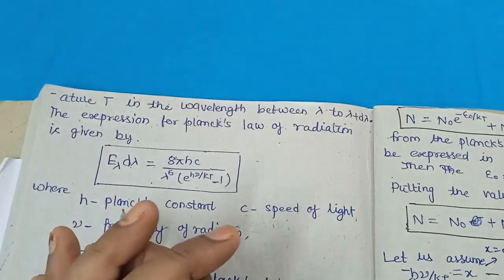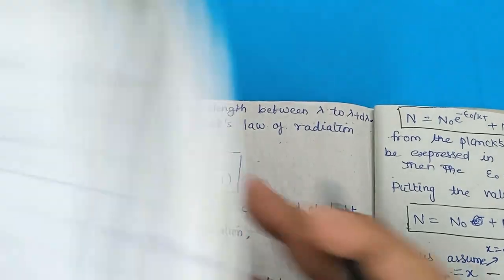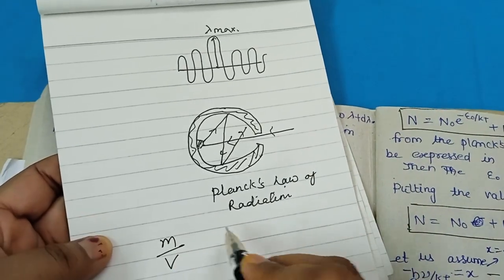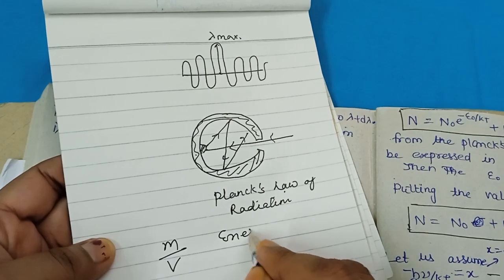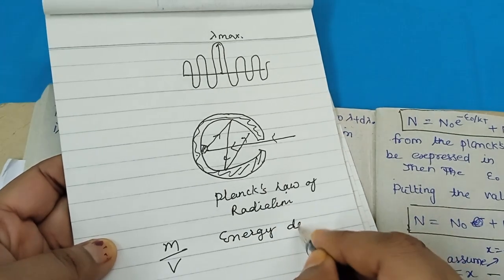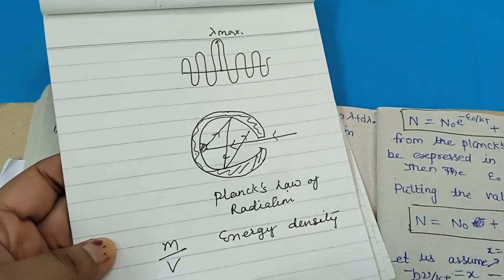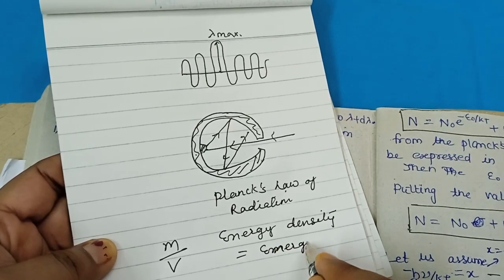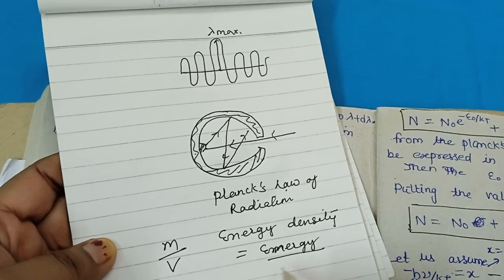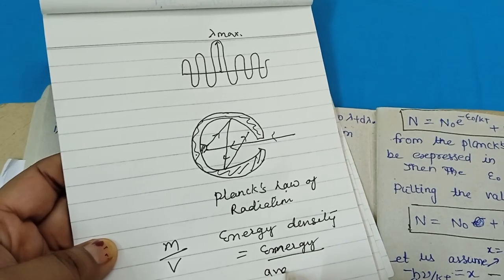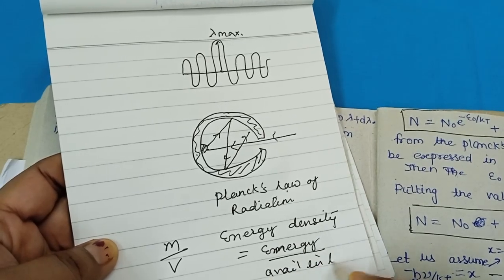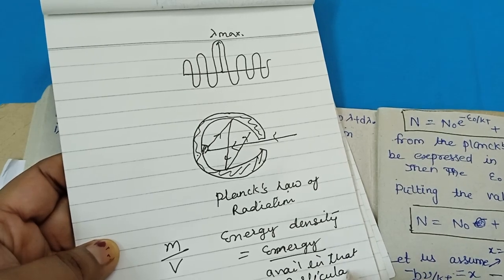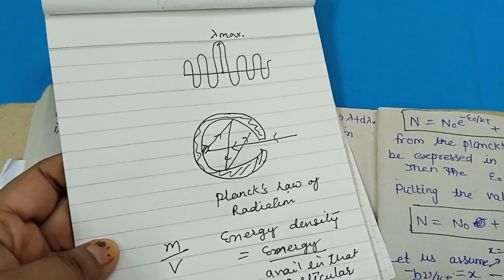What is the energy density? Density means mass upon volume. So energy density means energy available in that particular area, that is energy density.